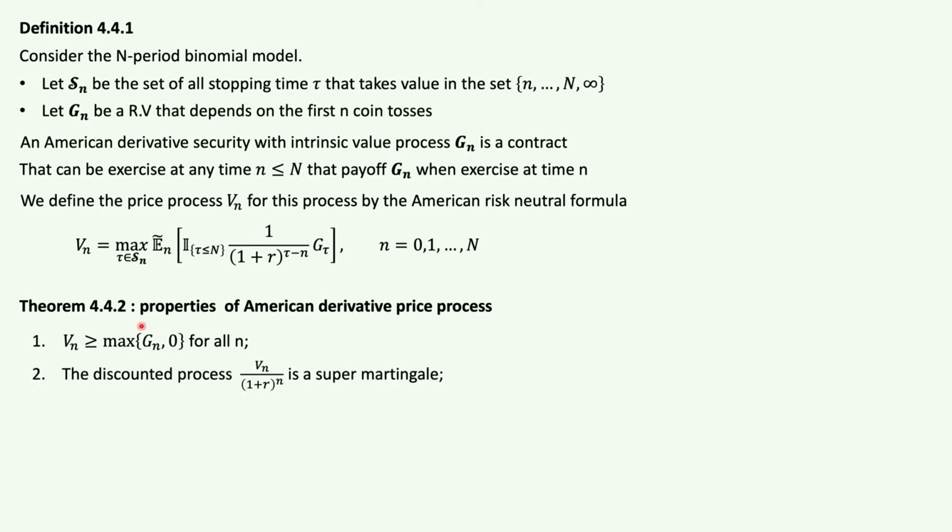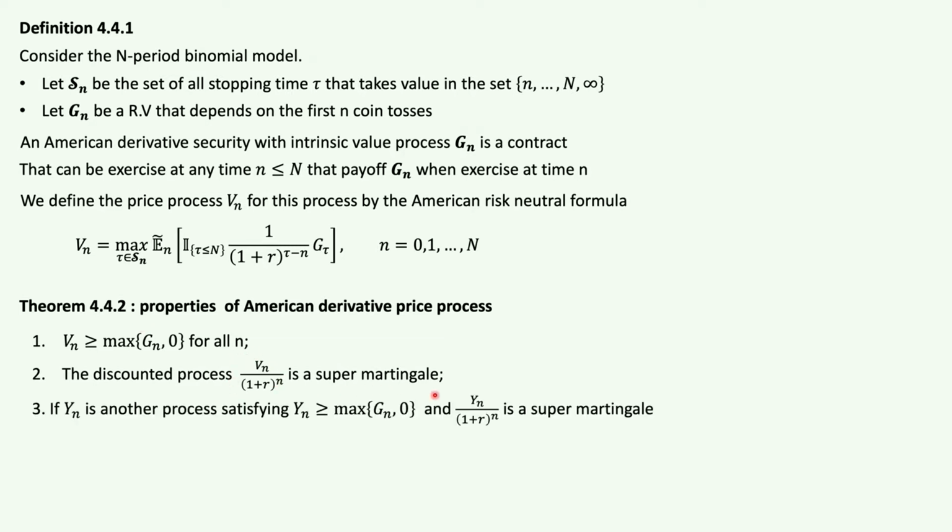Then the second property says that basically, if we take the discounted price process, it is actually a super martingale. And finally, if we take any other process Yn that satisfies property 1, that Yn is greater than the intrinsic value and greater than 0, and that the discounted price process is also a super martingale, then this process Yn has to be greater than Vn.